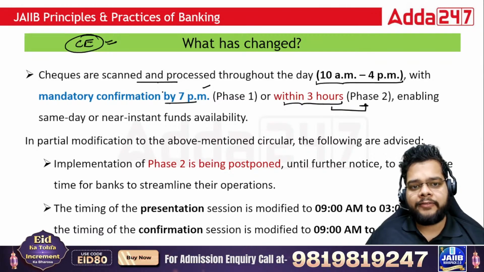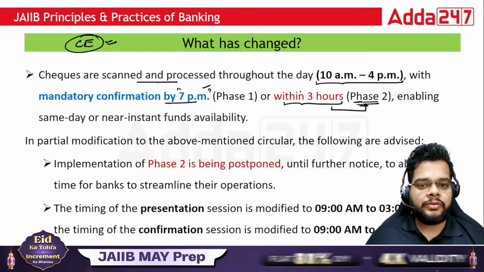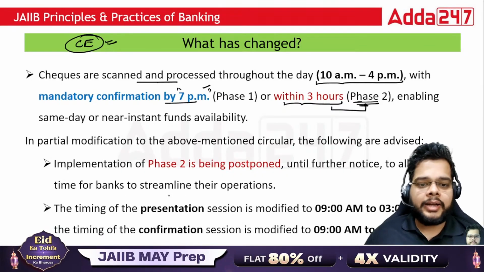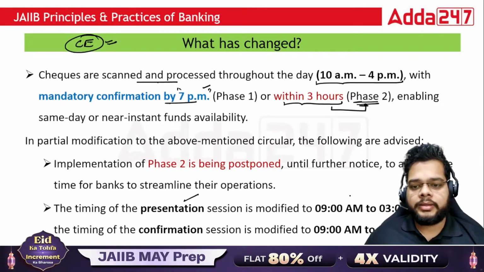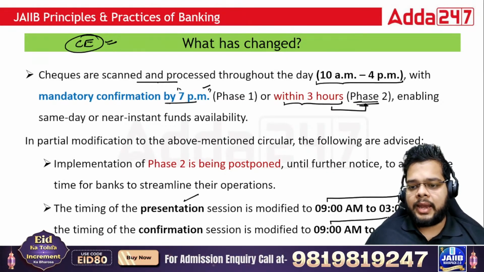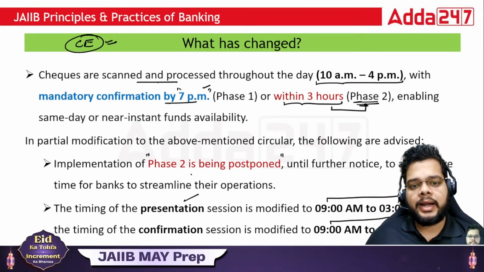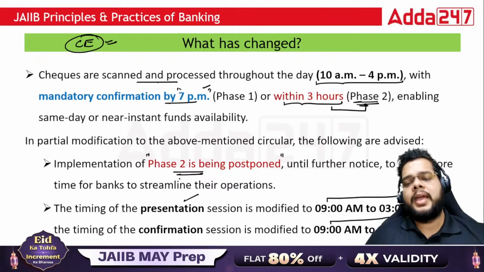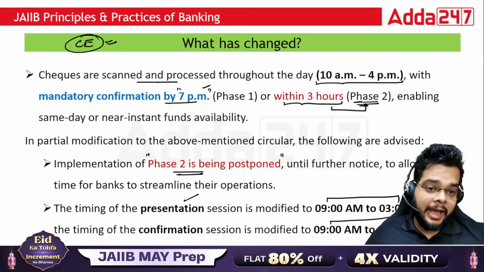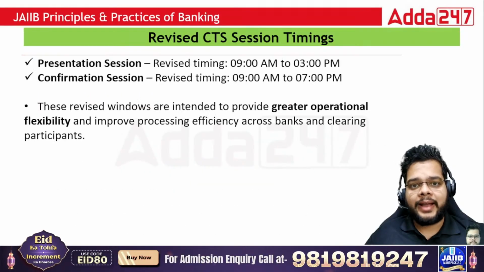Once phase two is implemented, within 3 hours you will have the confirmation. The timing of the presentation session is 9 a.m. to 3 p.m. Confirmation timing is 9 a.m. to 7 p.m. And for your information, let me reiterate, the phase two implementation has been postponed by the RBI. Let's see when it will come back with the revised guidelines.